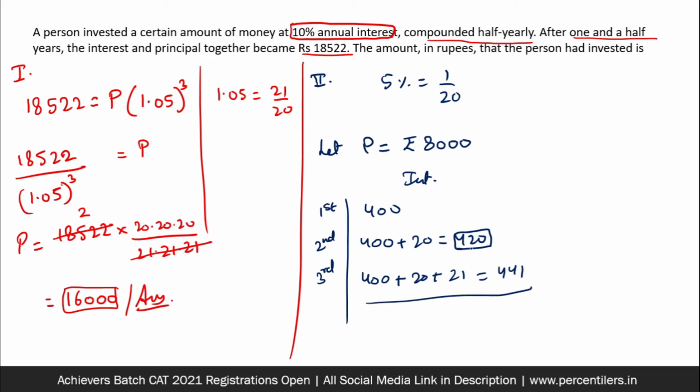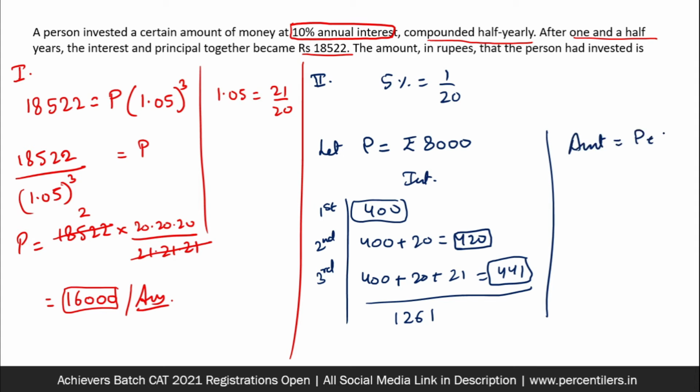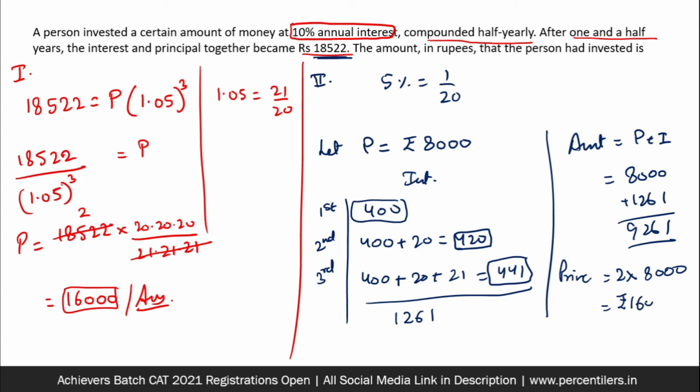Total interest of 3 times, 1.5 years, 3 compoundings, is going to be 1261. So the amount, which is principal plus interest, is 8,000 plus 1261, which is 9261. But the amount given to us in the question is double of this, which means our principal should be double of the principal we had taken, which makes the final answer 16,000 rupees.